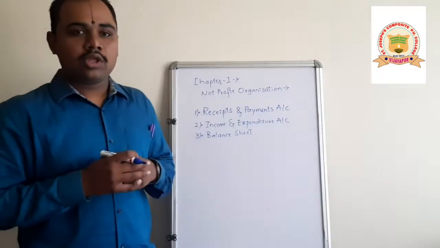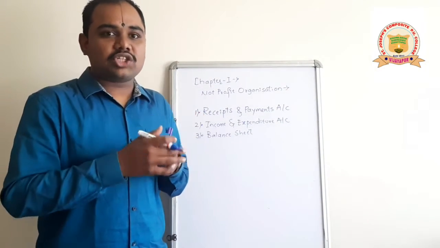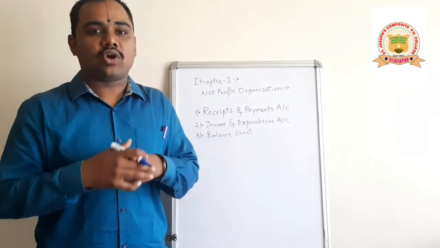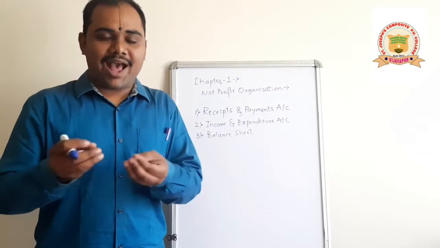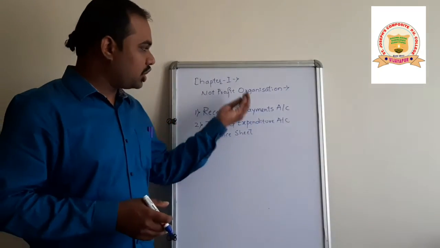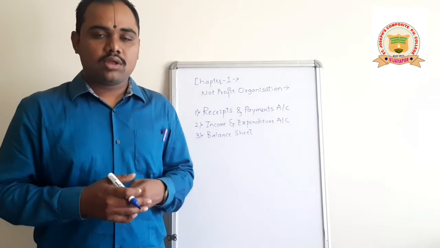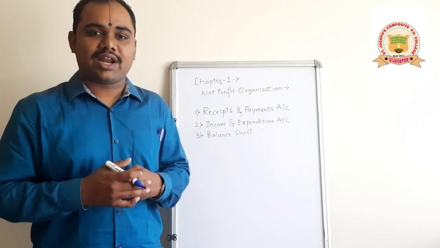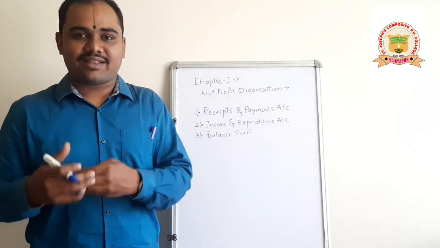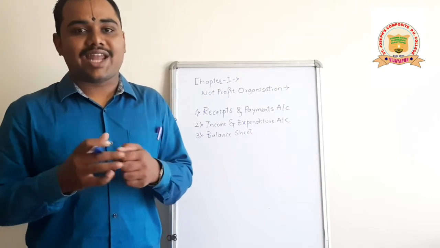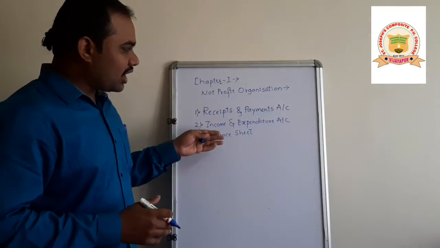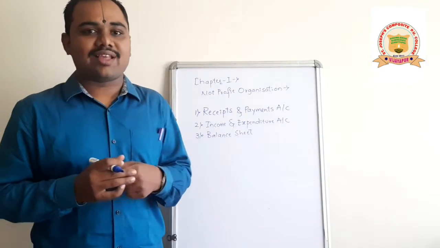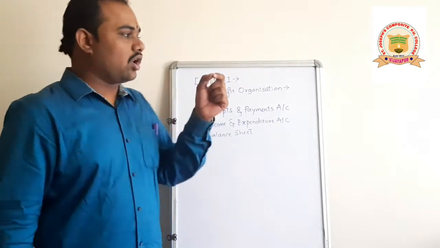As you all know, to judge the financial position of a particular business, we have to prepare the balance sheet at the end of the year. So, as on March 31, we will prepare the balance sheet of the not-for-profit organization. We will record all the liabilities and the capital fund, and on the other side we will record all the assets, fixed assets and current assets, and it should get tallied.